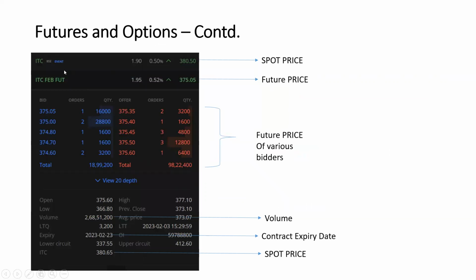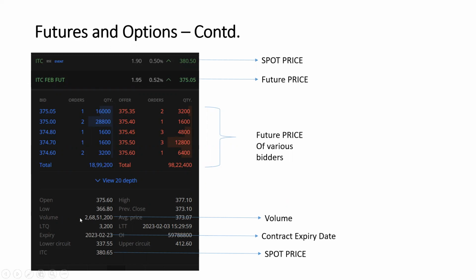Then, assume that the spot price of ITC is quoting at 380. The ITC future price is quoting at 375. There is no hard and fast rule. If the spot price is 380, it should run at 385, something like that. There is no rush. Depending on the demand and supply, these values vary. Some stocks will quote at 385, some stocks will quote at 375.